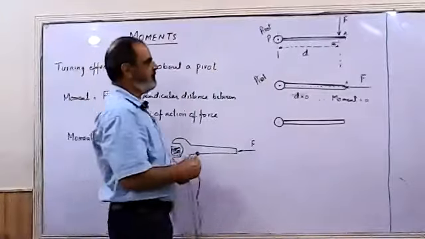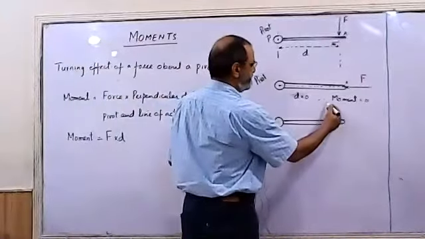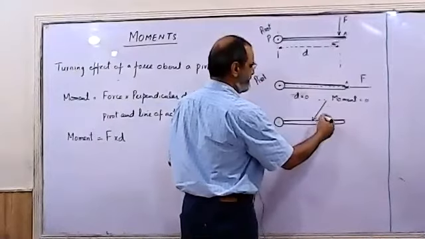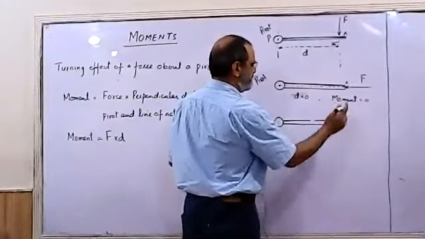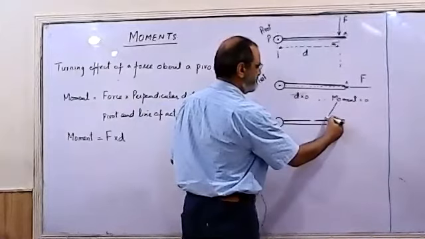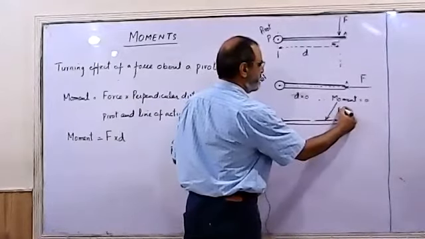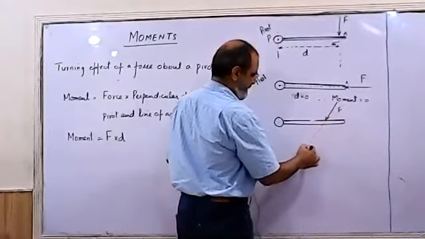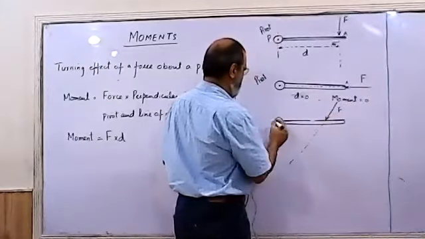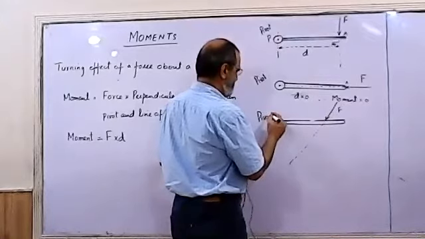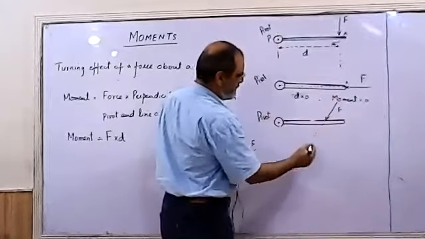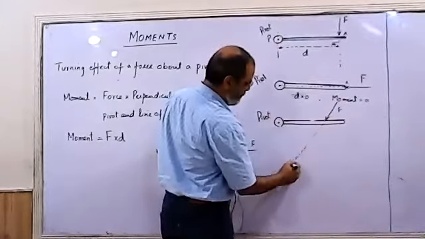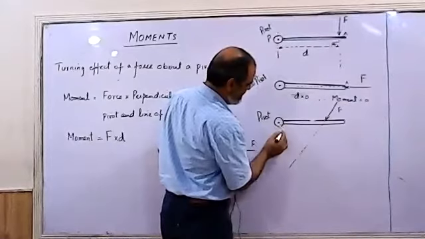If I apply a force in this manner over here, you have to draw the line of the force. The pivot is here. Now, the perpendicular distance between the line of force and the pivot is this.